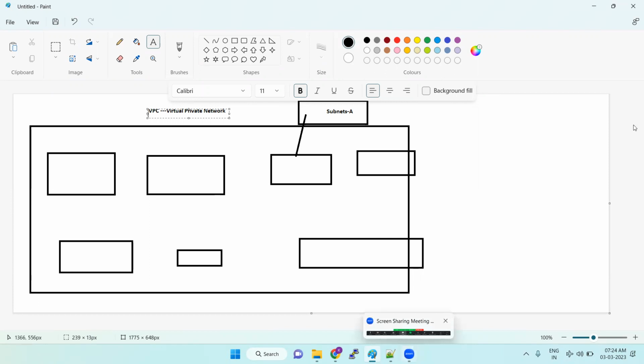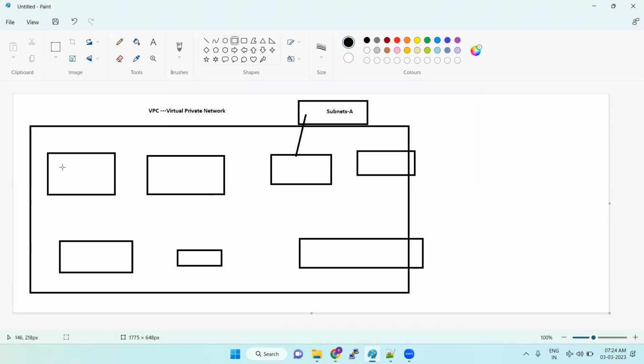Okay. So wherever the person is going, he has access to various things. But here, where you want to launch your server is very important. So in the IT industry, we have a server system lab. Okay. So under the VPC, we have subnets. In each subnet, we are going to launch our server. Suppose this is subnet A. I want to launch the server in this area.